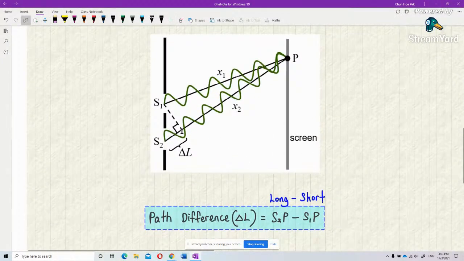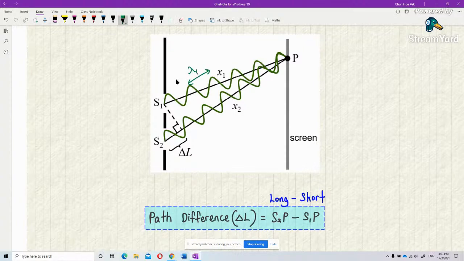Path difference. This is very important. Now, to form an interference pattern, first of all, you must have two coherent waves. You see, this wavelength is almost the same, isn't it? Both are green light. You see the wavelength from peak to peak, lambda 1 and lambda 2. They are the same. They must have the same wavelength. Then they are coherent.